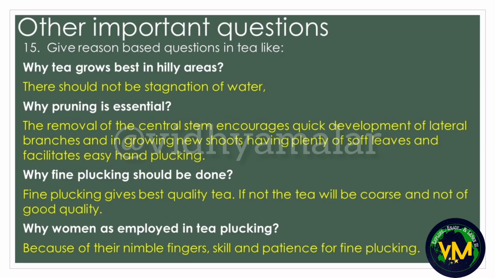And when it comes to tea, a lot of give reason based questions are asked, like why tea grows best in hilly areas, why pruning is essential, why fine plucking should be done, why women are employed in tea plucking.